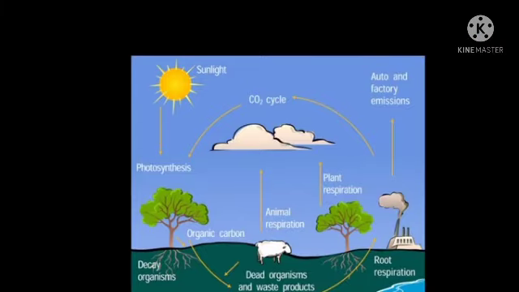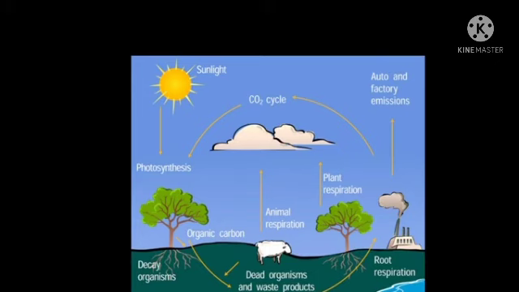Carbon cycle. Let us define it first. The circulation and recycling of carbon from the atmosphere to the living organisms and after their death back to the atmosphere is called the carbon cycle. Then what is the importance of this carbon cycle? Here they are.